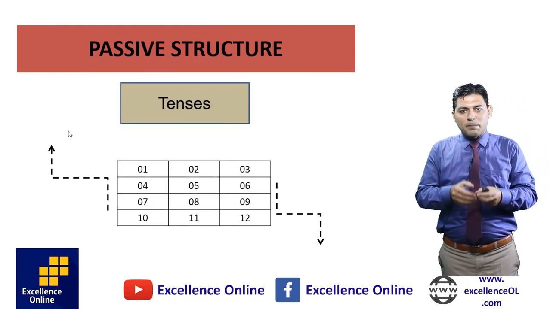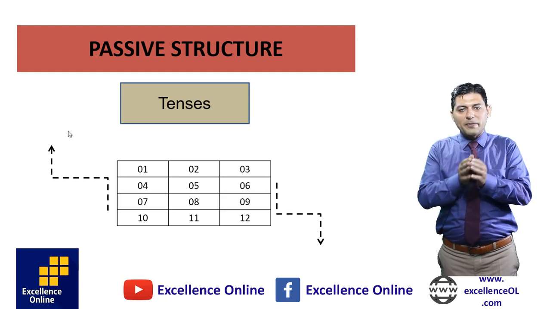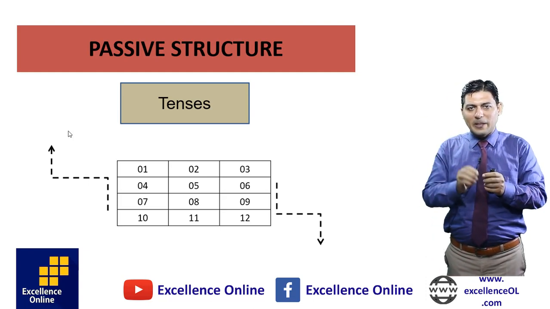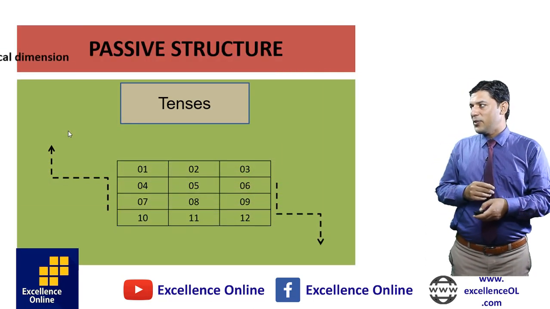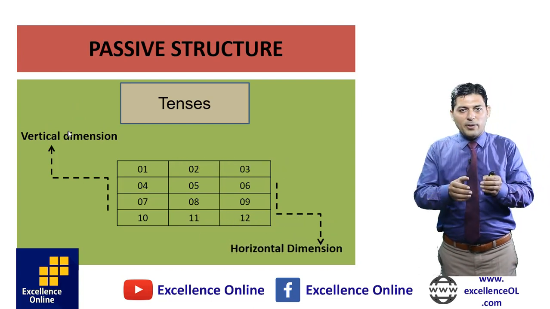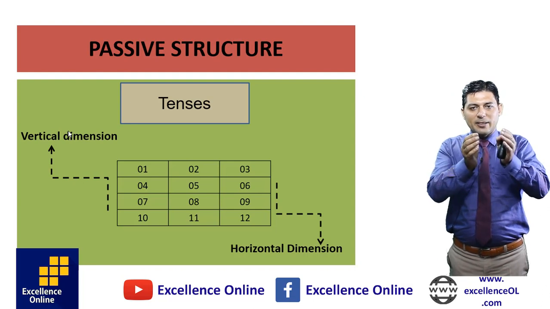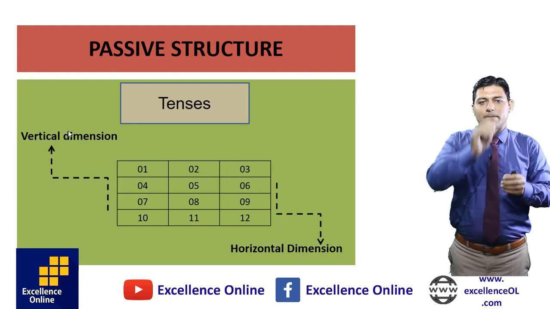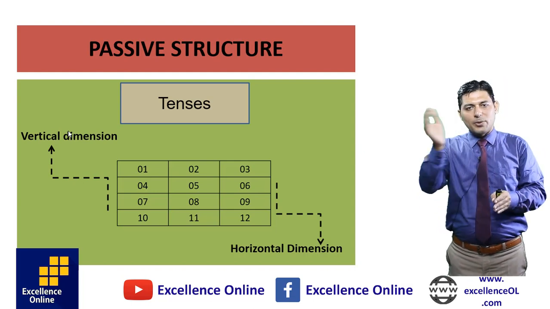See, first we have tenses. How to change active into passive voice. We have tenses, right? As you can see here, we have 12 numbers, 12 tenses. We have 2 dimensions of tenses. One is vertical dimension, second we have horizontal dimension. Most professors and teachers teach tenses vertically: all present tenses, all past tenses, then all future tenses.